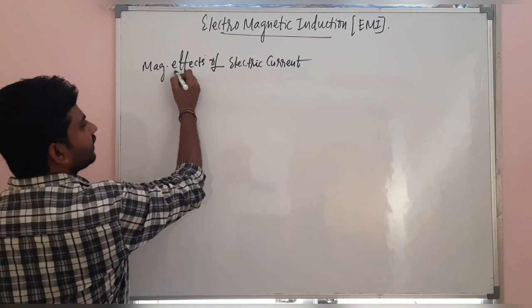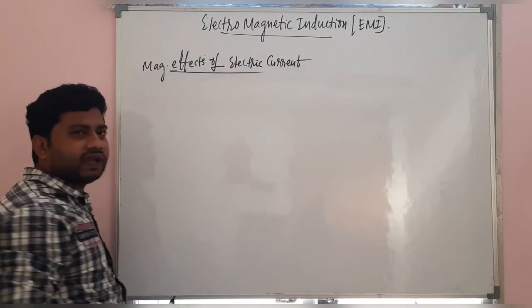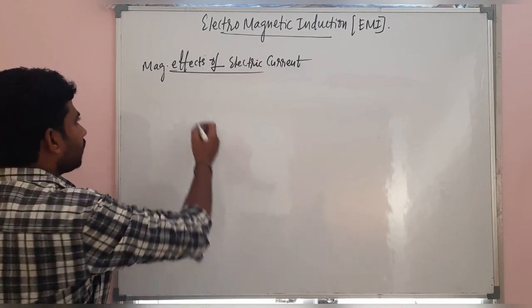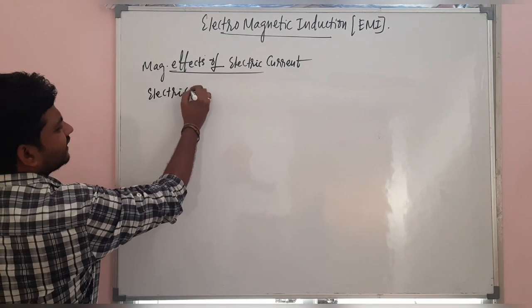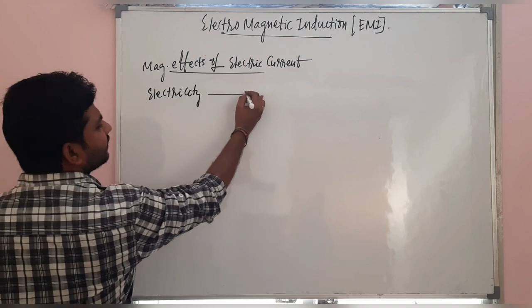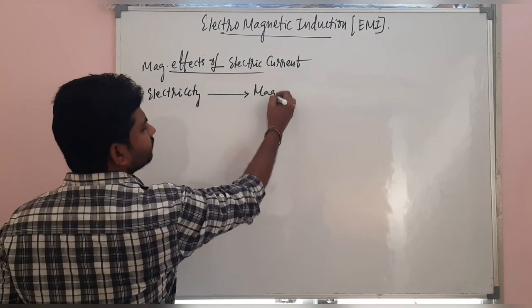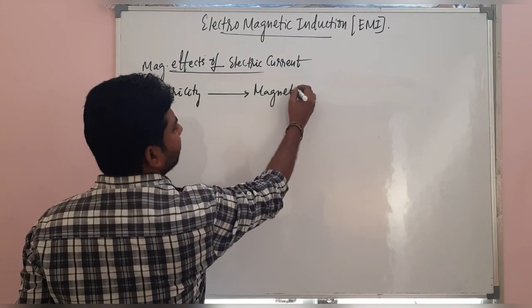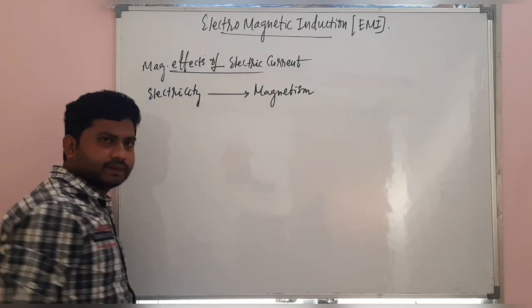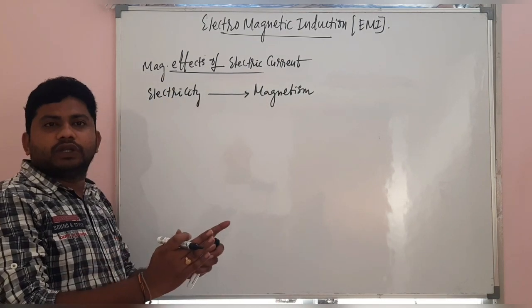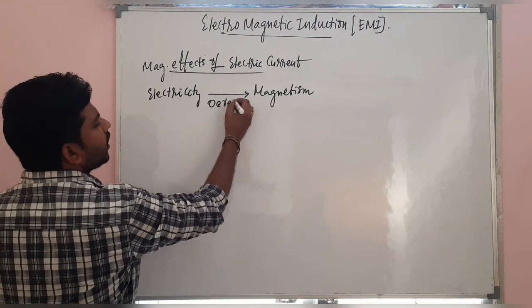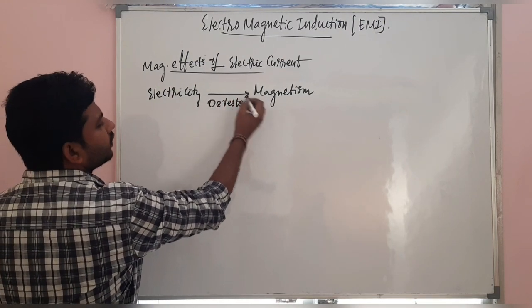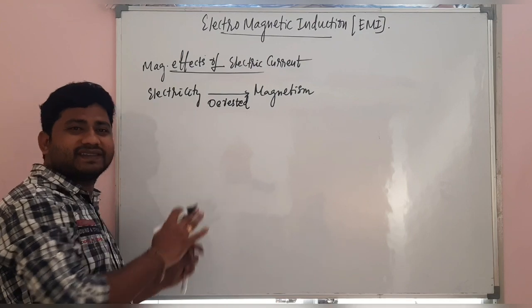In magnetic effect of electric current, what we have discussed? From electricity, there is a production of magnetism, isn't it? This phenomenon was discovered by a scientist called Ørsted. I hope you could recollect and remember the previous things.